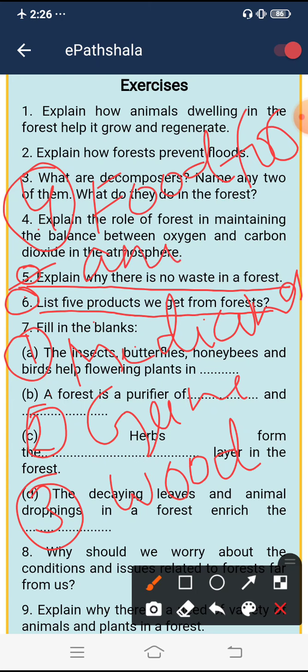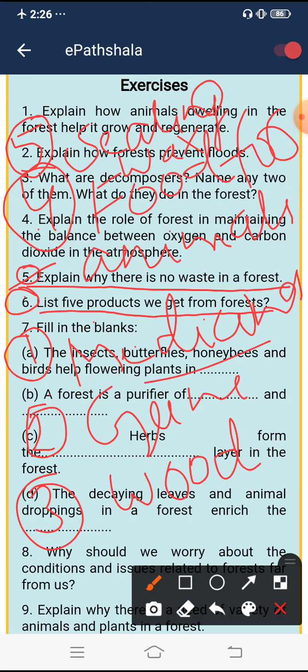Fourth is food for animals. Fifth, we get sealing wax from the forest. So, the 5 products we get from forests are medicines, gum, wood, food for animals, and sealing wax.